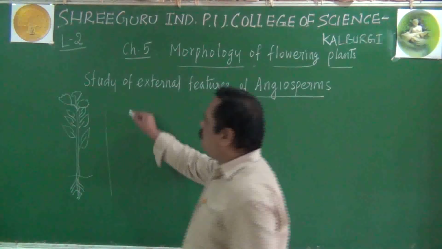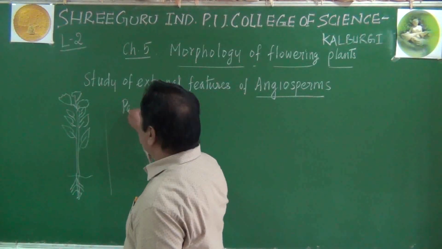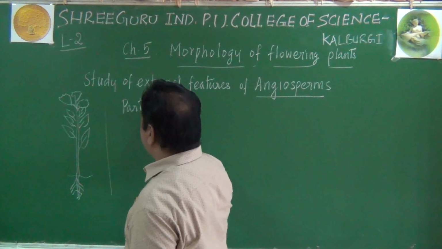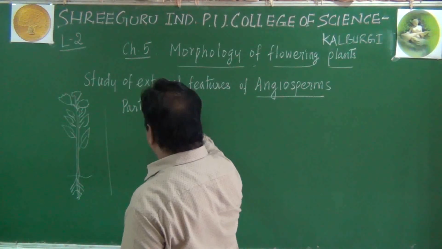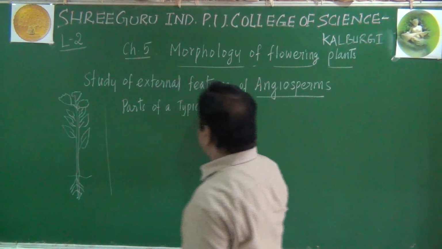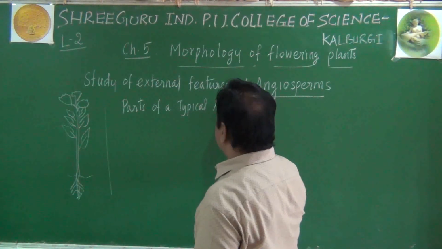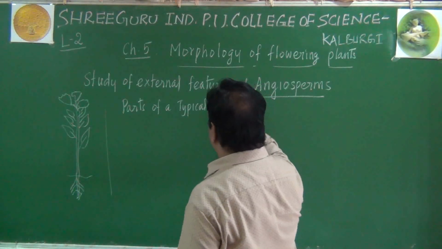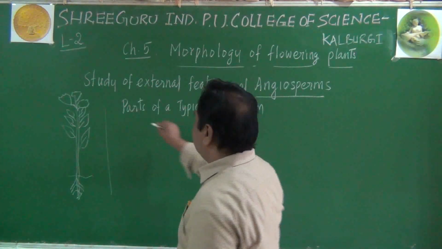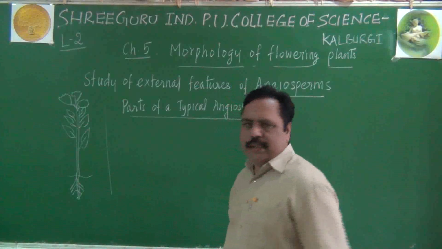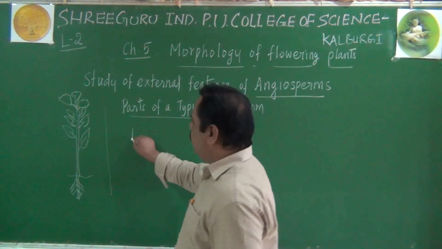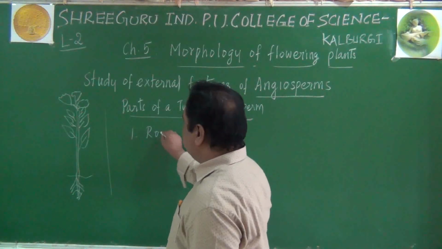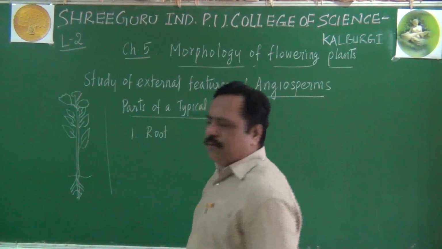So what are the parts of external features of an angiosperm? Parts of a typical angiosperm. Typical in the sense, a best example angiosperm, a normal angiosperm. The first part of an angiosperm is called the root system, otherwise root.